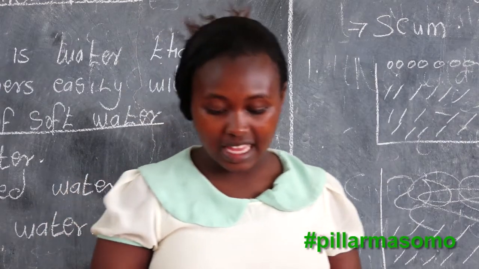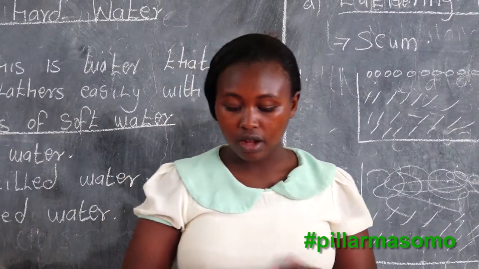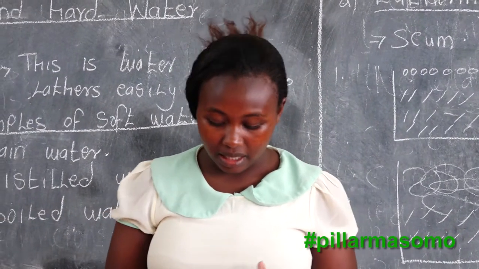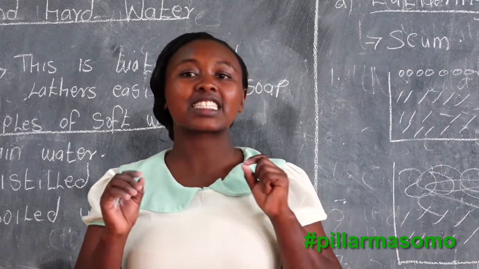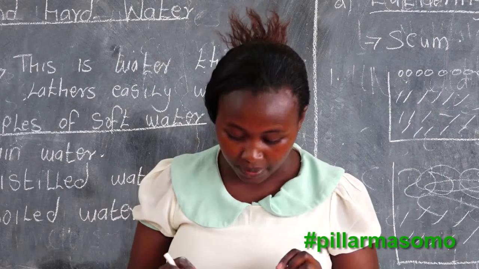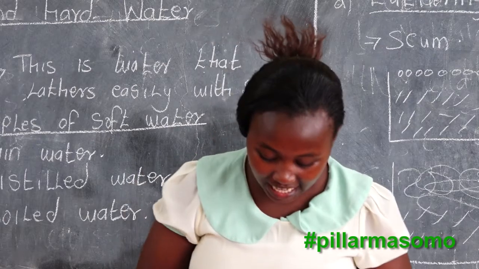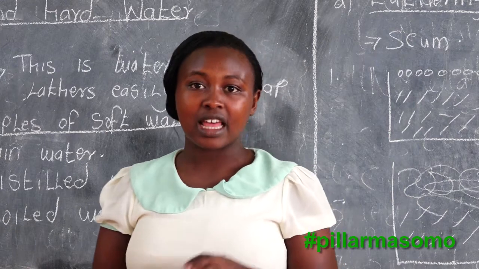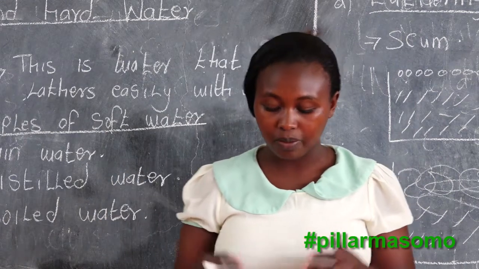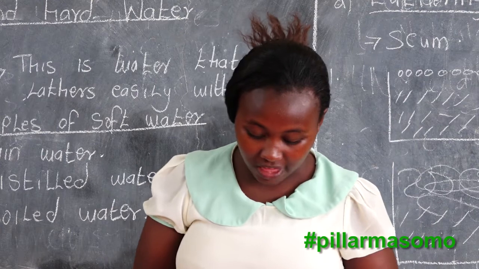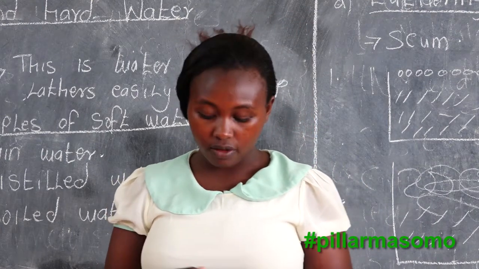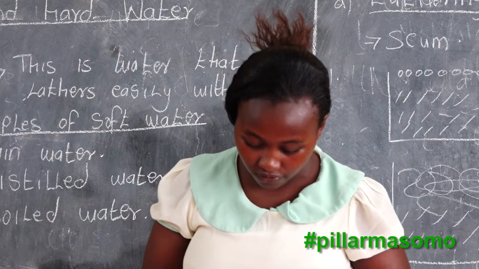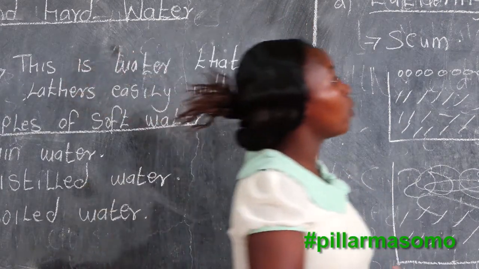You will observe that the sufuria used for boiling the hard water may have its inside stained, whereas the other one is unstained. That is, for the soft water, it will be unstained. Therefore, the stains are due to the deposit of the fur. Accumulation of fur forms the scale. So, in your observation,